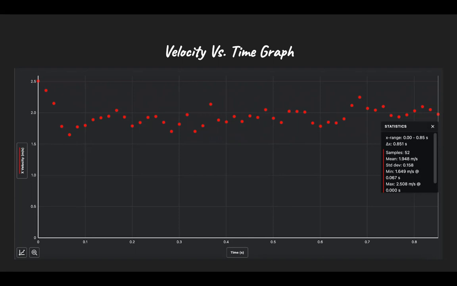As you can see, the observed acceleration is close to zero, which means that there was no acceleration, and the skateboard reached terminal velocity.